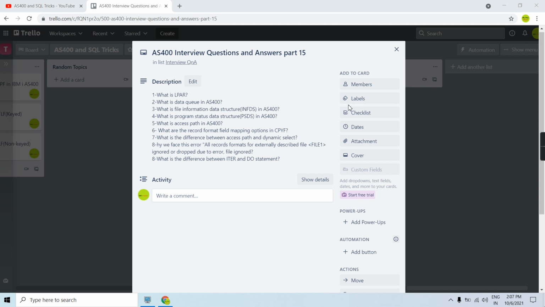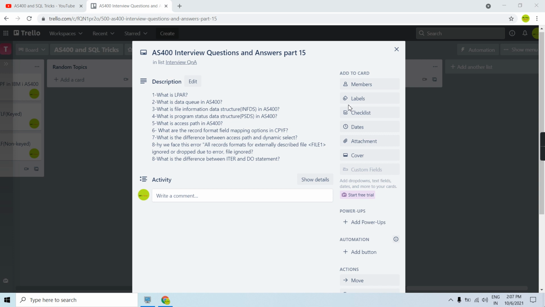All these errors or exceptions can be handled using the PSDS, and we can take appropriate actions on them. PSSR is a subroutine which we can write, and we can use the PSDS information in the PSSR and handle the errors. So that's what it is.